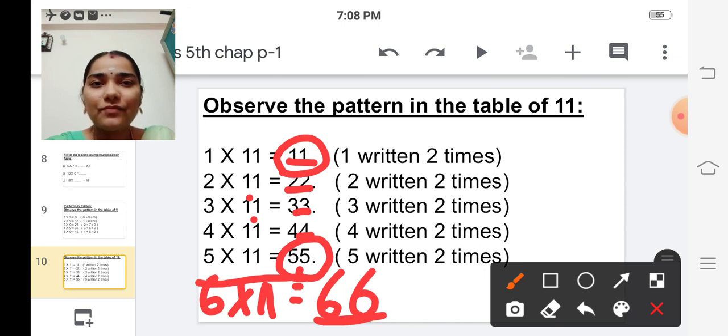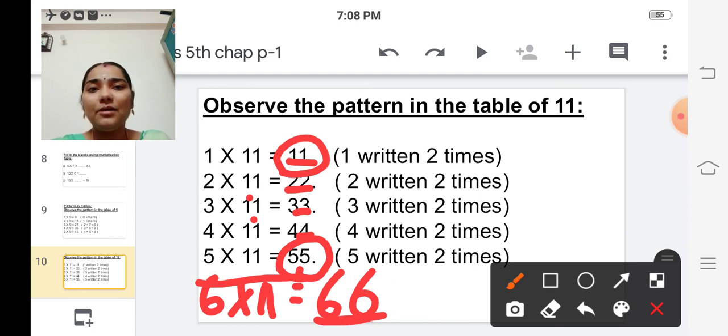Okay. So there are different types of patterns in different tables. In the 9th table, which pattern do we observe? If we add the digits in the product, we will get the answer 9, isn't it?